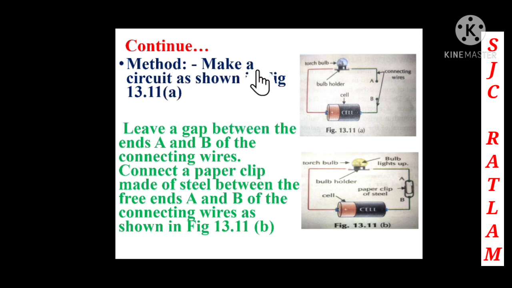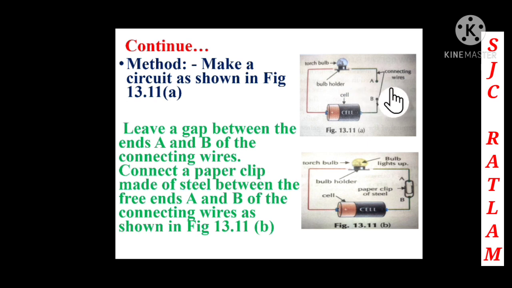You have to make a circuit as shown in the figure. Children, here we have to leave a gap between the ends A and B of the connecting wires. So here we can see this is a circuit. Here there is an electric cell, a torch bulb, and the connecting wires. And in the first circuit, the gap is left.